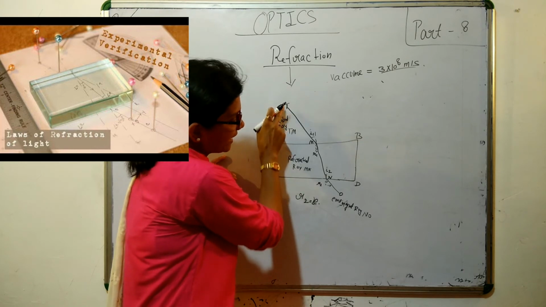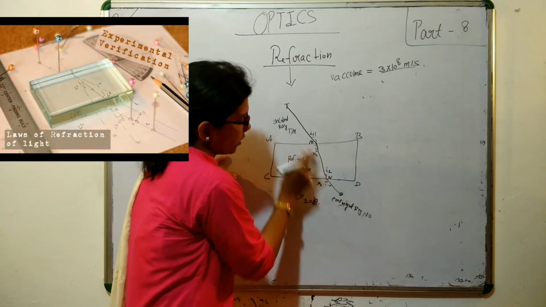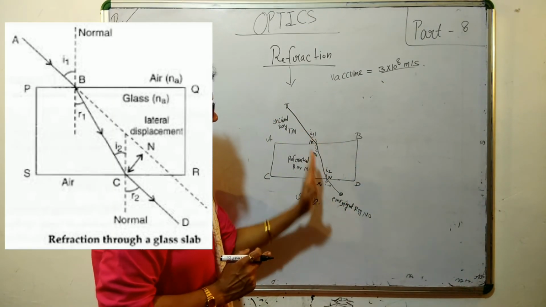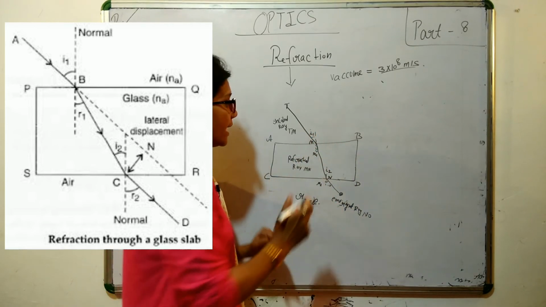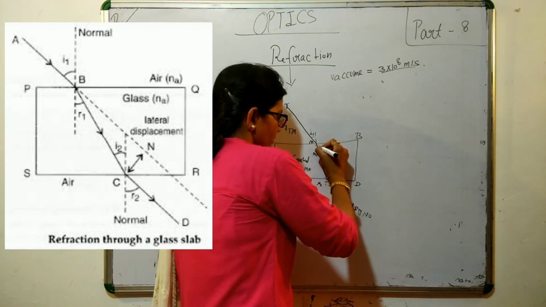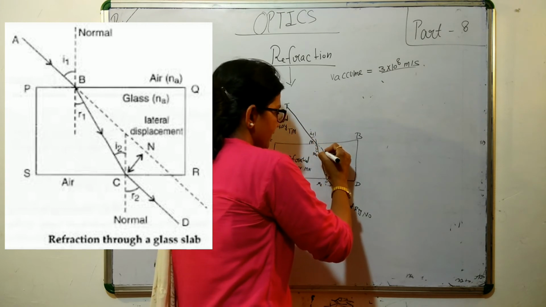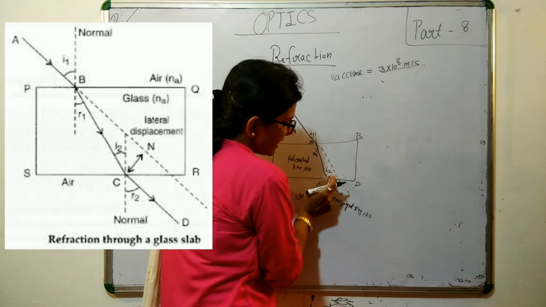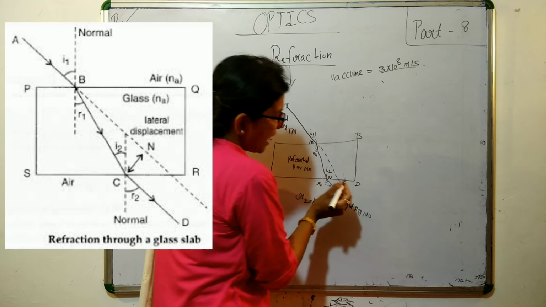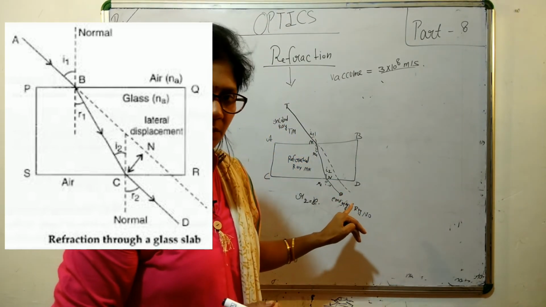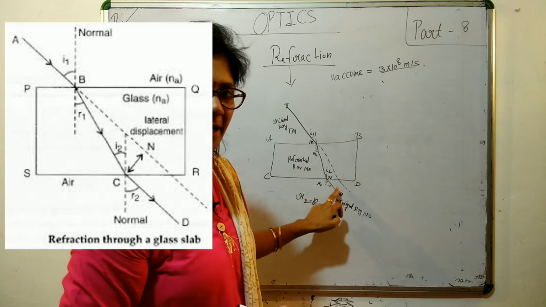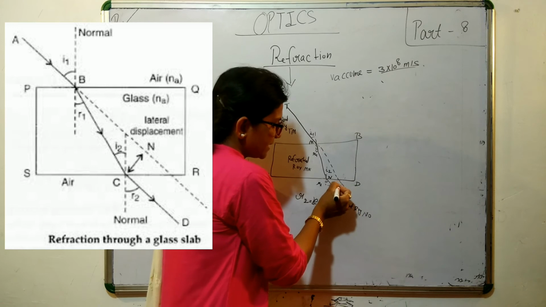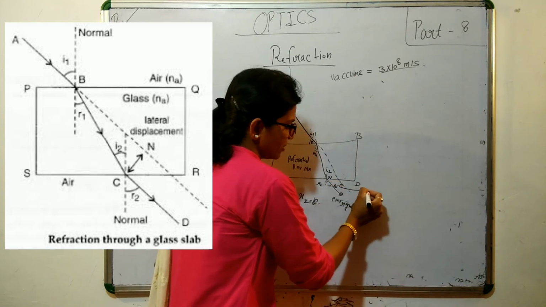So how will we see actually, from here we will keep our eyes, and we'll put one pin also here where we are just able to see, and then we will remove this glass slab and we will draw this line. And you will see, if you draw this incident ray, that this emergent ray and this ray are parallel to each other. Okay, these two rays are parallel to each other, but they don't overlap because there is a deviation.